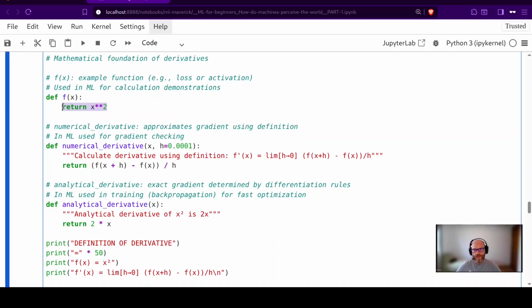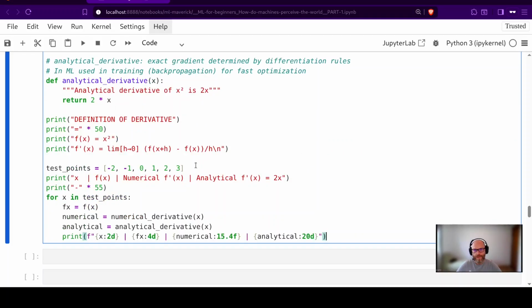So the function is x squared. The numerical derivative is just (f of x plus h minus f of x) divided by h. And the analytical derivative is just the derivative of our example function. For this example, I will use some test points, which is an array of numbers -2, -1, 0, 1, 2, and 3.